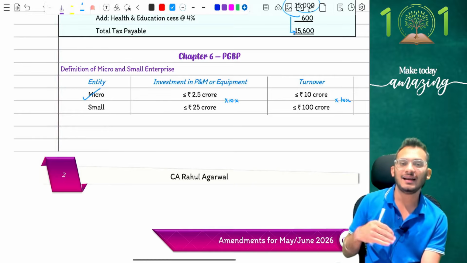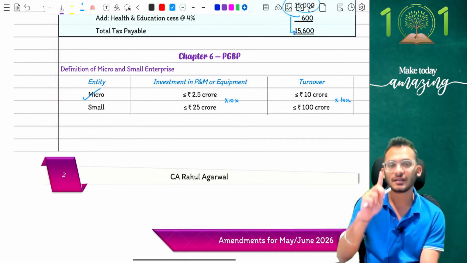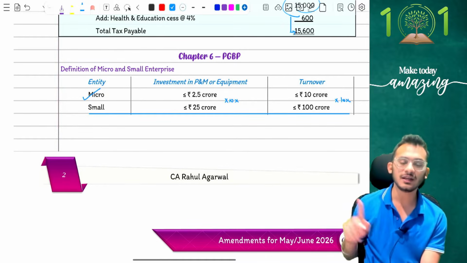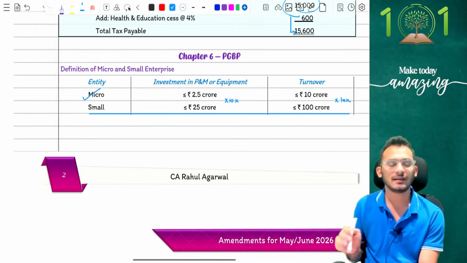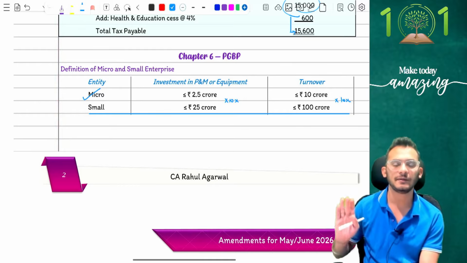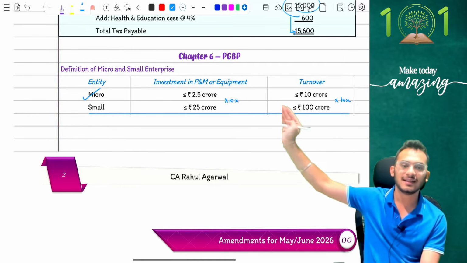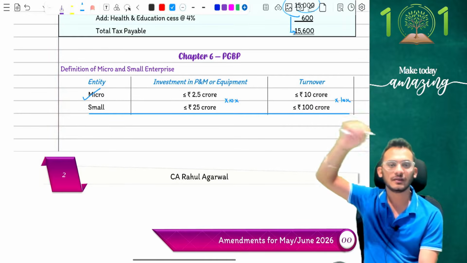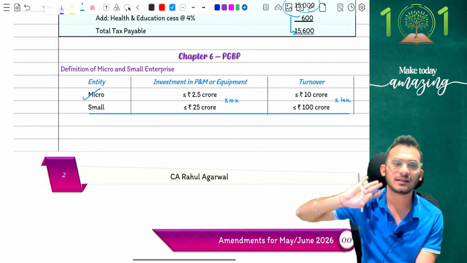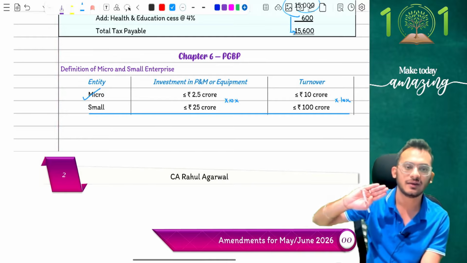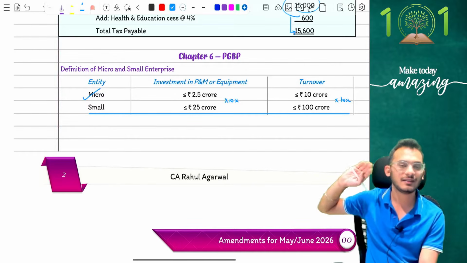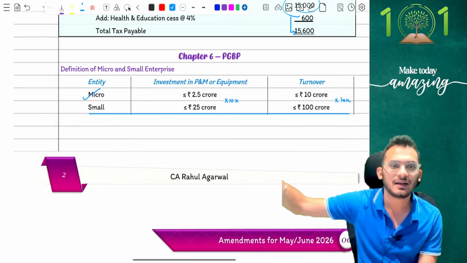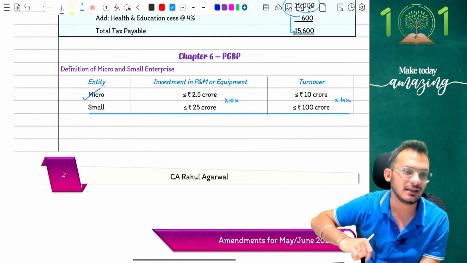Yes, so which means I can simply come and tell you from an exam perspective, the only thing you have to keep in mind is this one. If you can understand the small enterprise properly, you can write your examinations. Which means in examination, one thing you have to keep in mind is if your turnover is less than 100 crores and your plant machinery equipment is less than 25 crores, you can call that entity as being covered under 43B and the payments have to be satisfied accordingly. Anyone who does not satisfy these conditions will probably become a medium enterprise or another normal enterprise, and therefore for them 43B is anyway not going to apply.